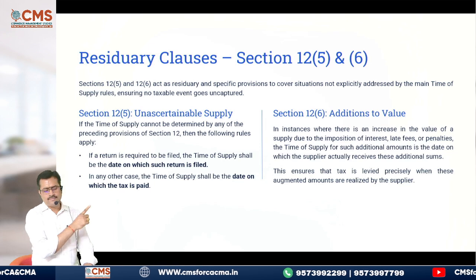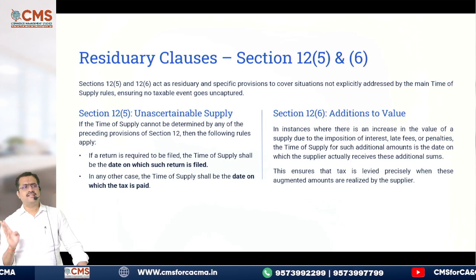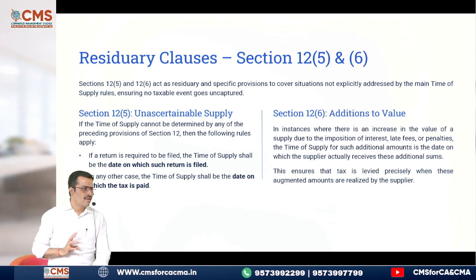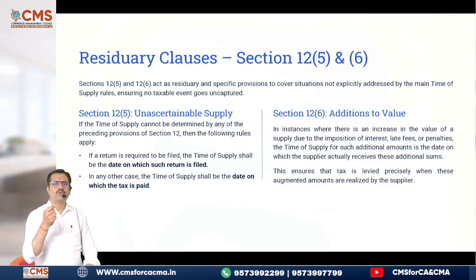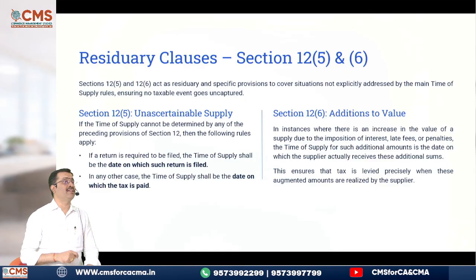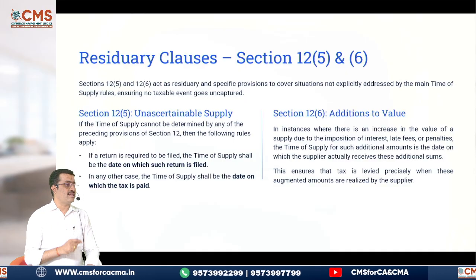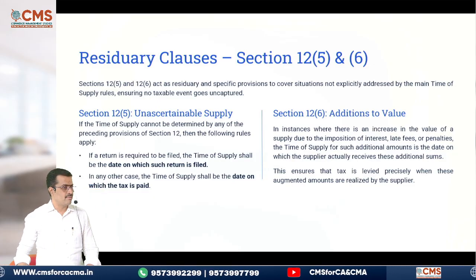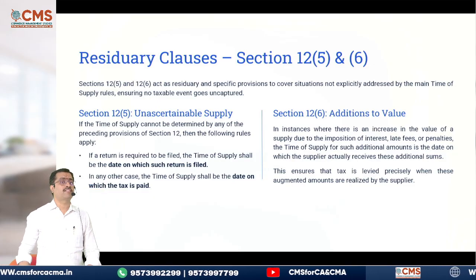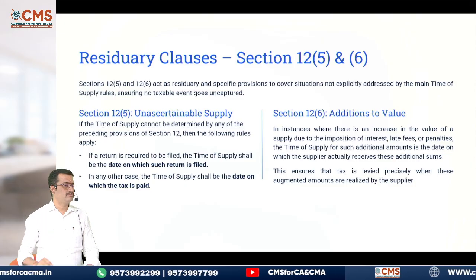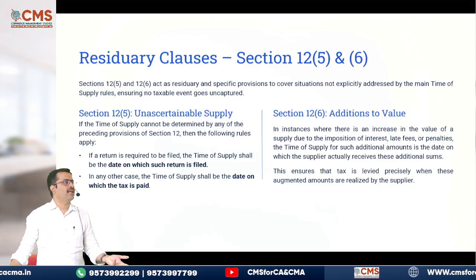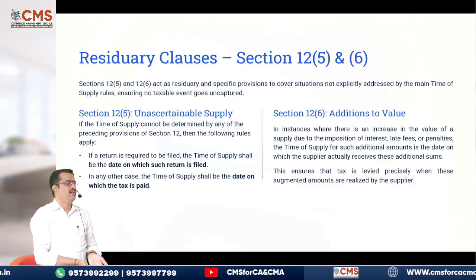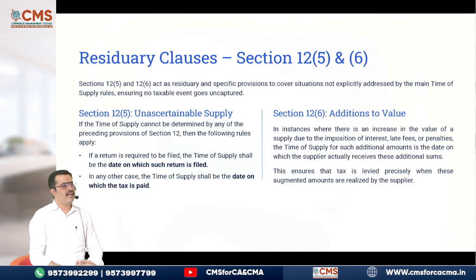Then 12 subsection 6. Any additions to the value. Now listen. Supplier supplied some goods to the recipient, but the recipient did not pay within the time. Hence the supplier told, you have to pay along with interest or penalty to me. Now what will be the time of supply for that interest or penalty? The time of supply will be the date when he received that interest or penalty. Why like that, sir? Correct.